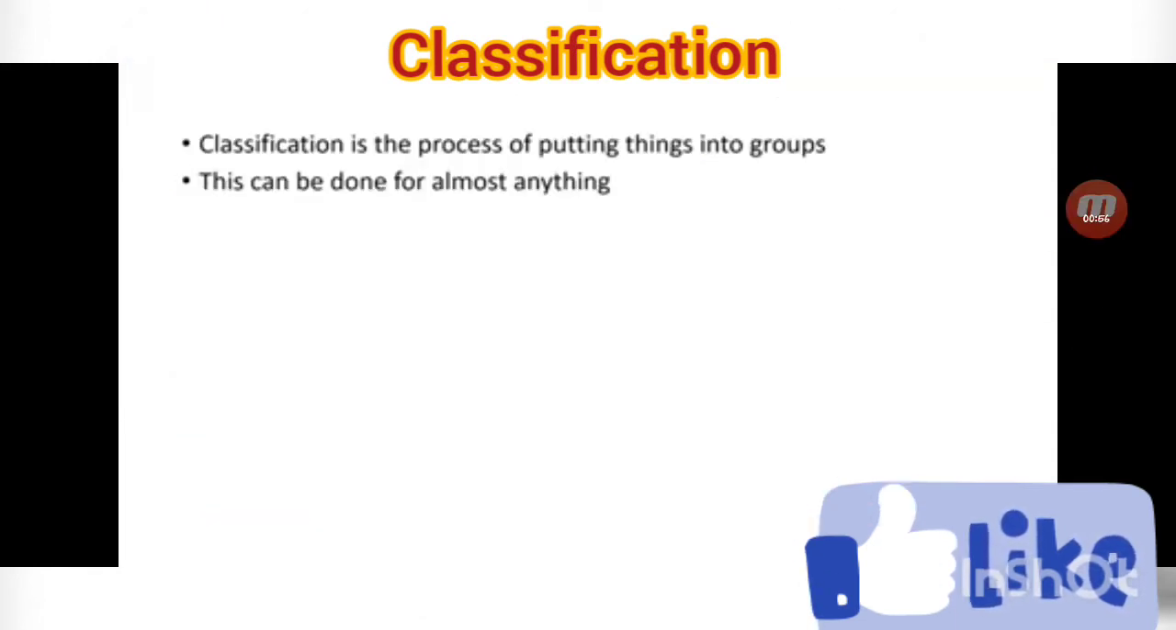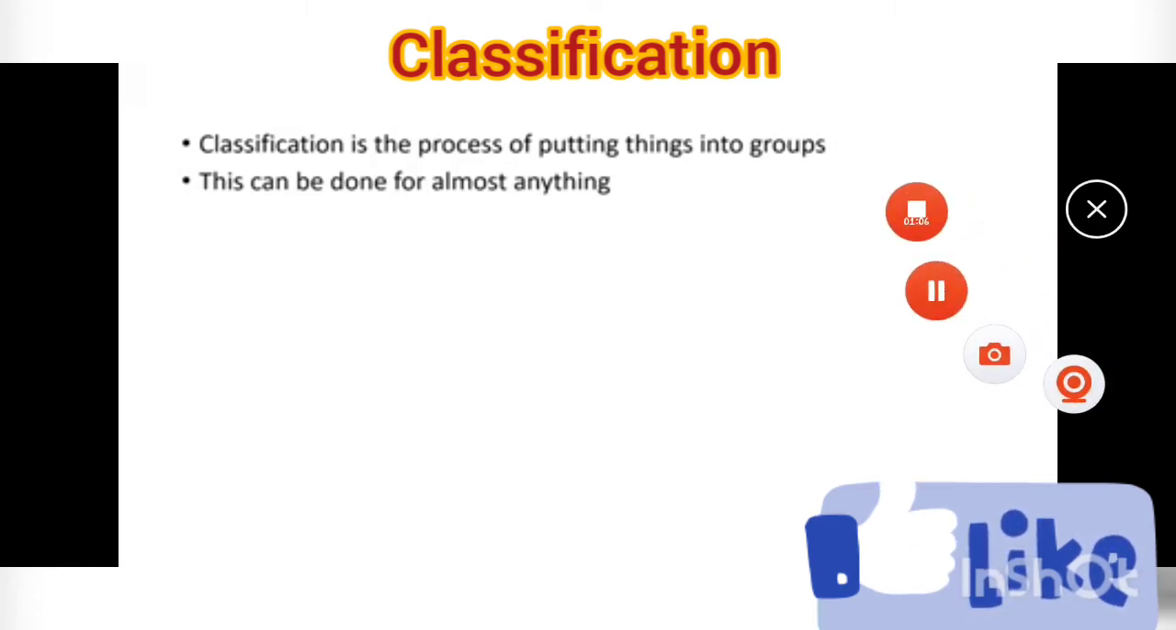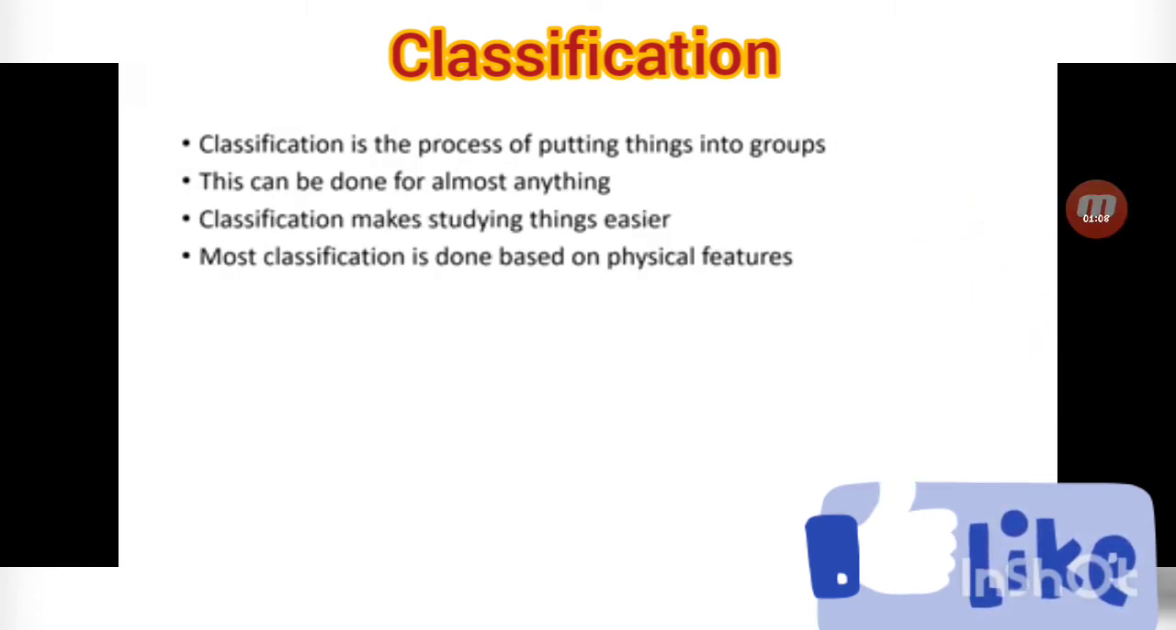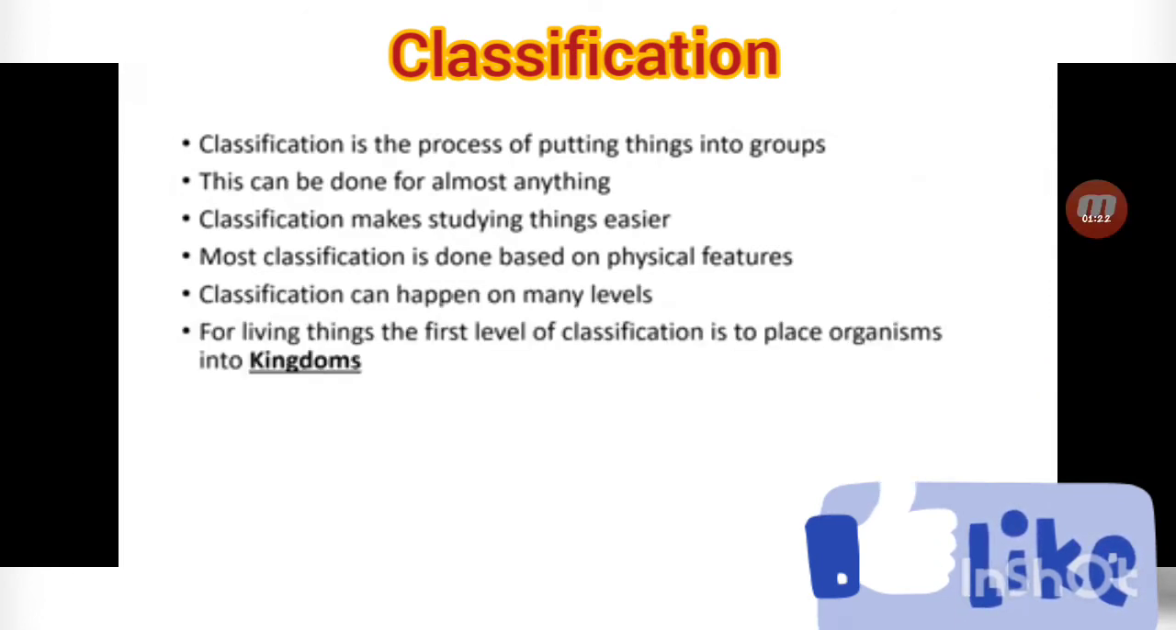Therefore, classification is the process of putting things into groups. This can be done for almost anything. Classification makes studying things easier. Most classification is done based on physical features or physical appearances. Classification can happen on many levels.